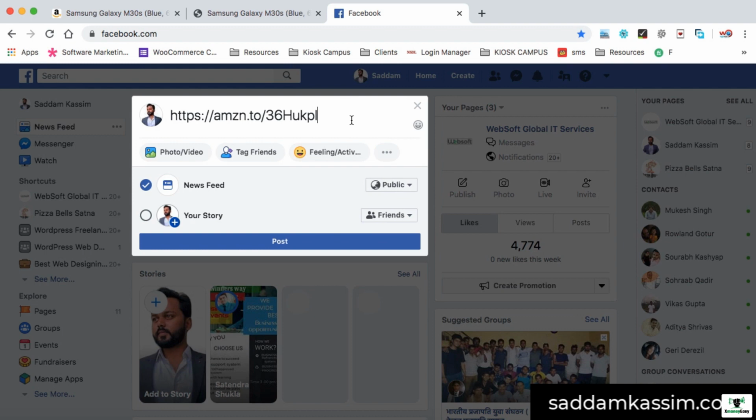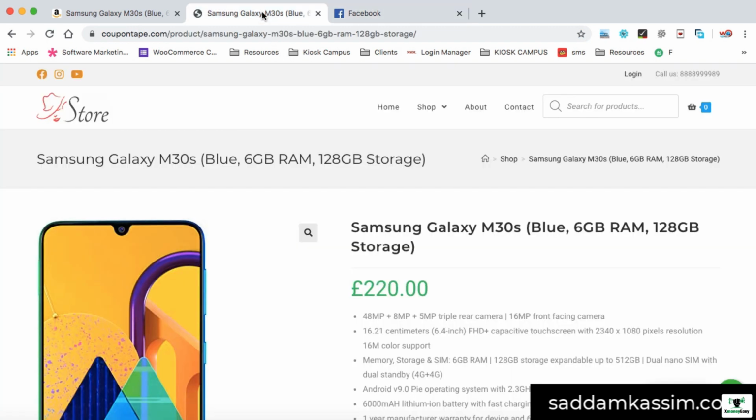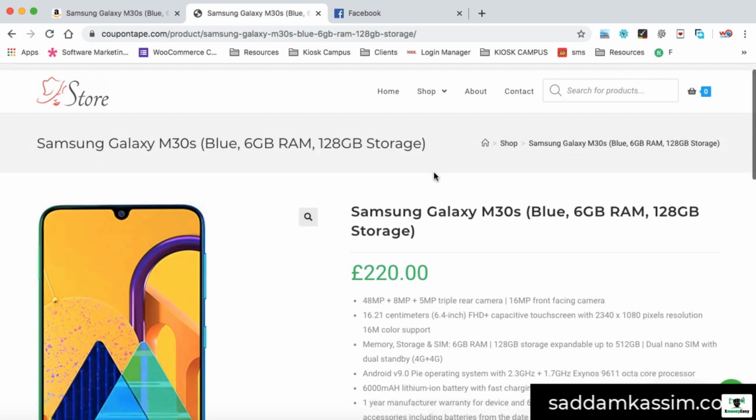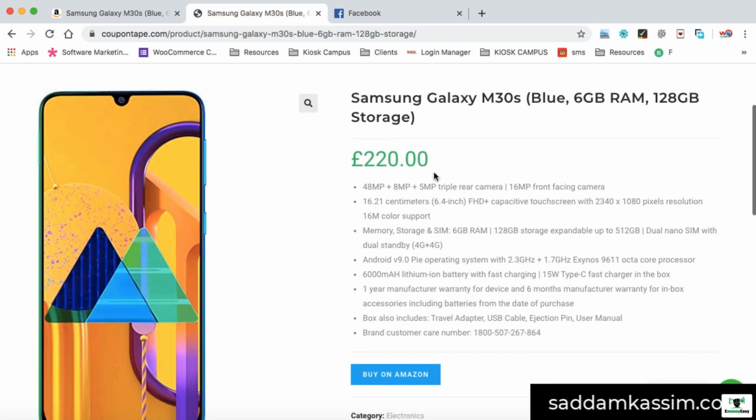You are not allowed to paste an affiliate link directly on any social media platform, whether it is Facebook, Pinterest or YouTube or whatever. You must add that affiliate link onto your website, like the one I have, coupontape.com, a demonstration website for you. So I have added the same affiliate product on my website.